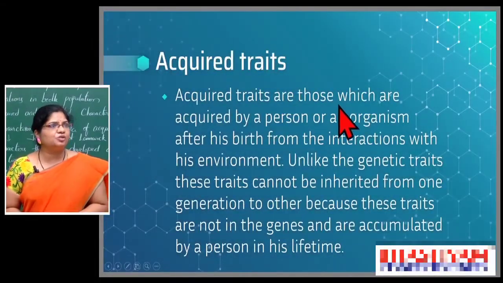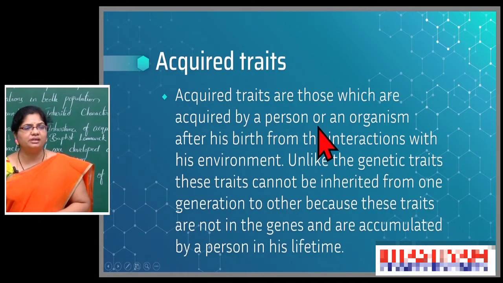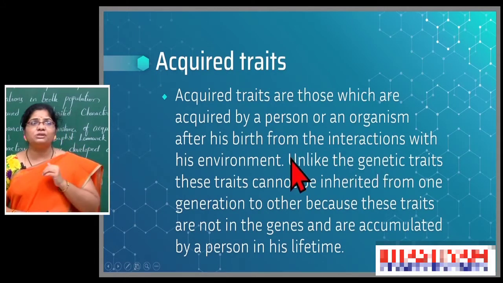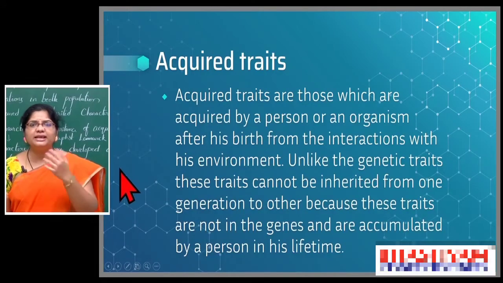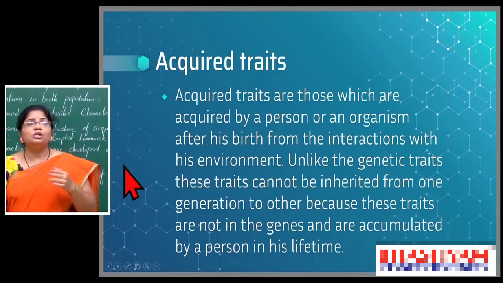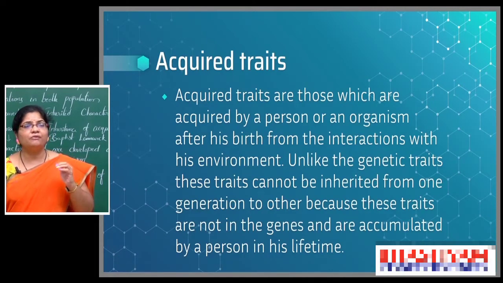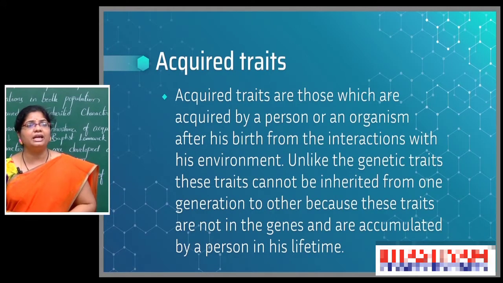So acquired traits means those which are acquired by a person or an organism after his birth. By birth we won't get these traits. By birth the organism won't get the characters. So when they gain them, after his birth only we are able to get these features, from the interactions with his environment.